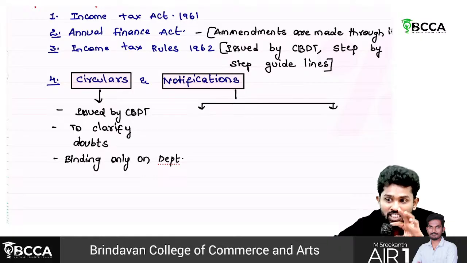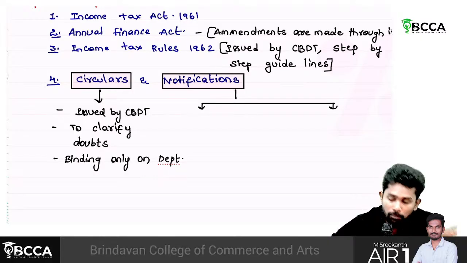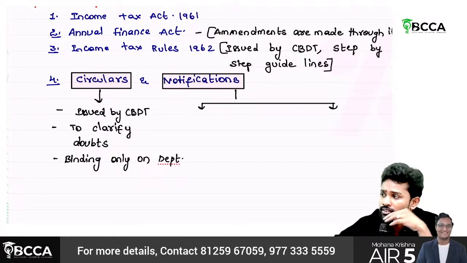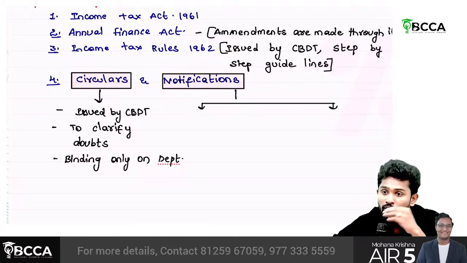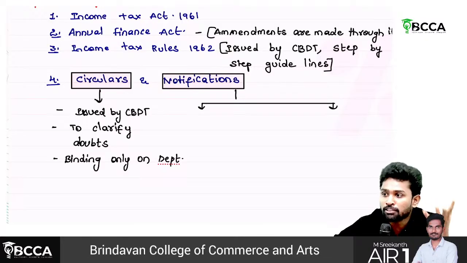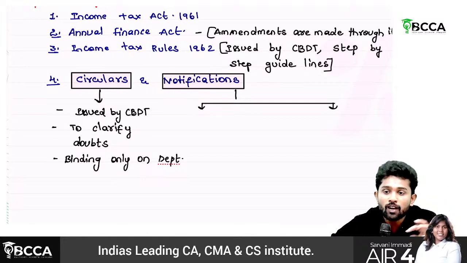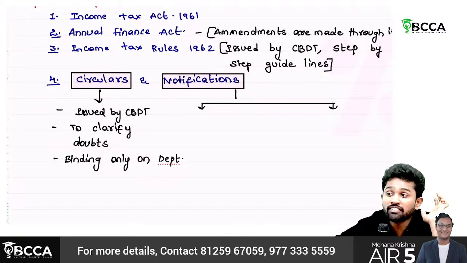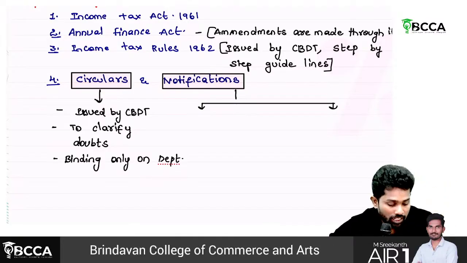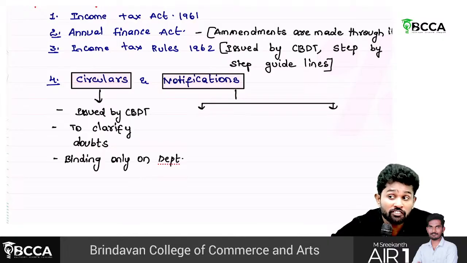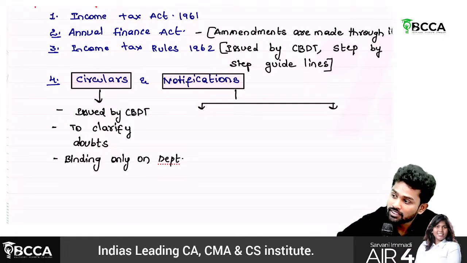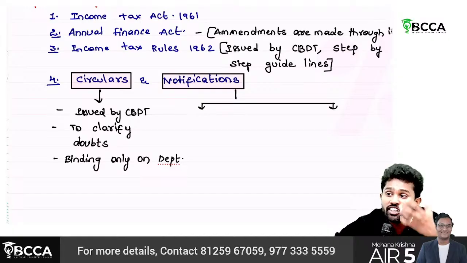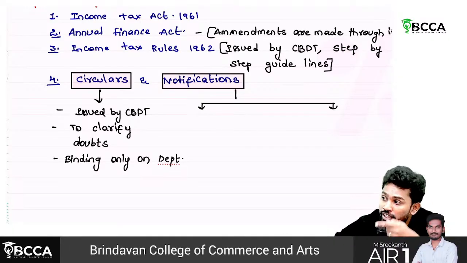But once the budget is introduced, the business communities approached the finance department. They wrote letters and went to income tax officers and said you cannot implement this immediately. We need some time, because 5% creates pressure on our working capital. So the government has given a time of 6 months. The amendment should come into effect from 1st April, but they are giving 6 months, so it would be applicable from 1st September. To make it effective from 1st September, they will issue a notification.